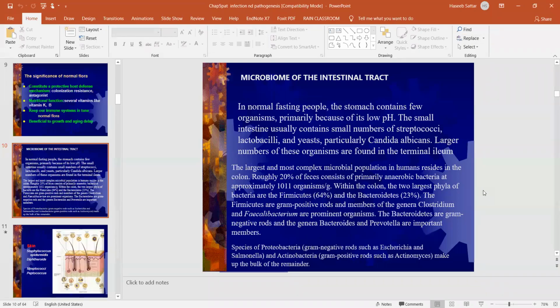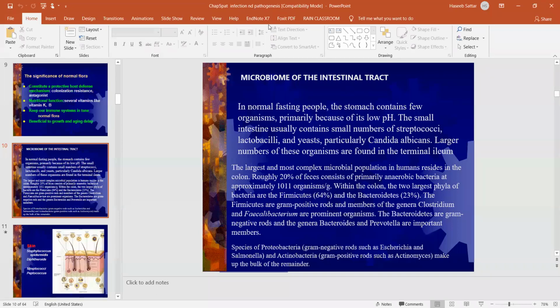So the microbiome, or the normal flora of the intestinal tract. We know that we have the mouth, the gut, stomach, small and large intestine. In the stomach, because of the acidic pH, very few bacteria are present, because at low pH bacteria cannot survive. So only H. pylori, Helicobacter pylori, is present in the stomach.